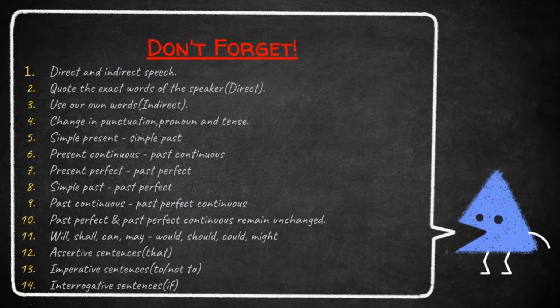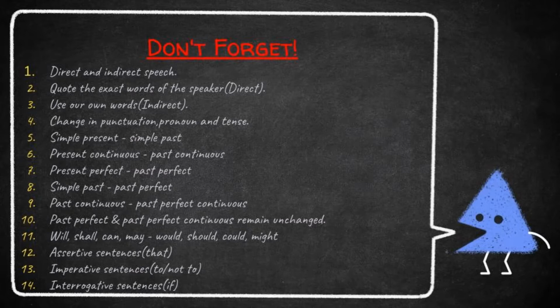And students, before we change a sentence from direct to indirect speech, there are some basic rules we have to follow first. The rules are change in punctuation, change in pronouns, and change in tenses. Students, if the reporting verb is in the present tense or future tense, no need to change the tense of the verb in indirect speech. If the reporting verb is in the past tense, we should change the tense of the verb in the indirect speech. Let us see some rules.